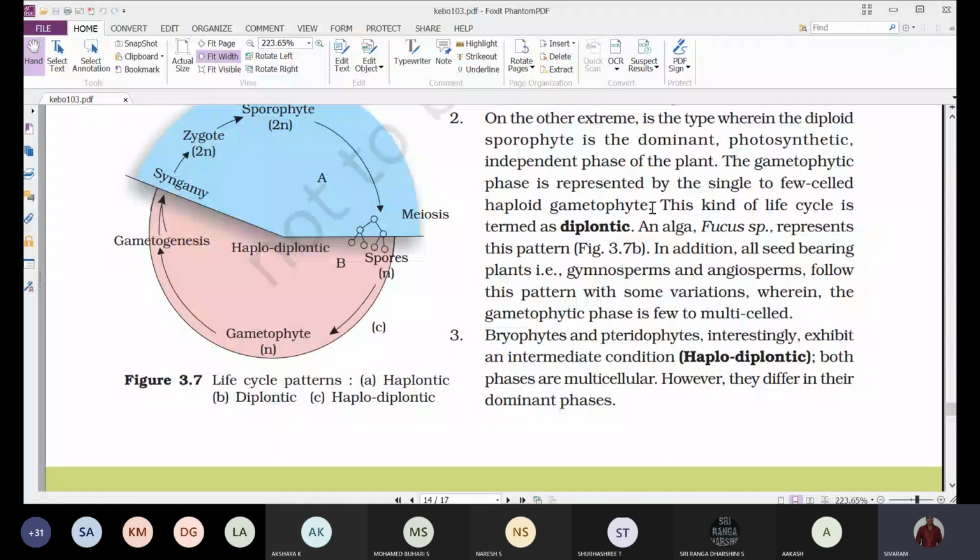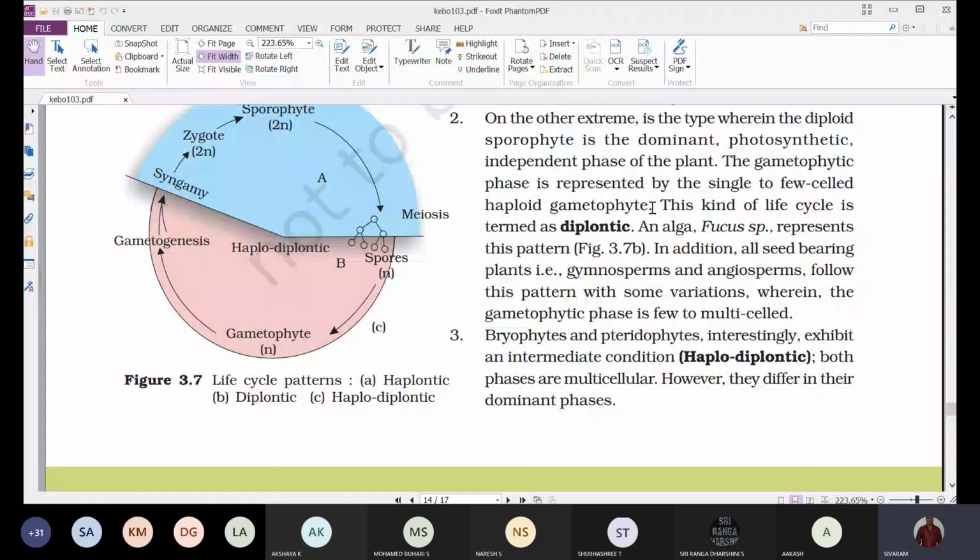Such a life cycle, in which the major part of the life cycle of the plant is occupied by the diploid sporophyte, and only a single cell or a few cells represent the haploid gametophyte stage, we call a diplontic life cycle.